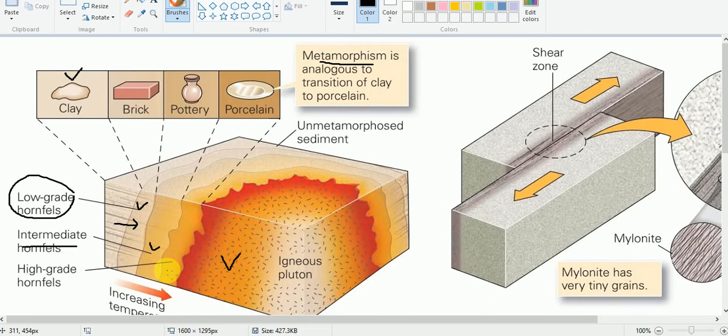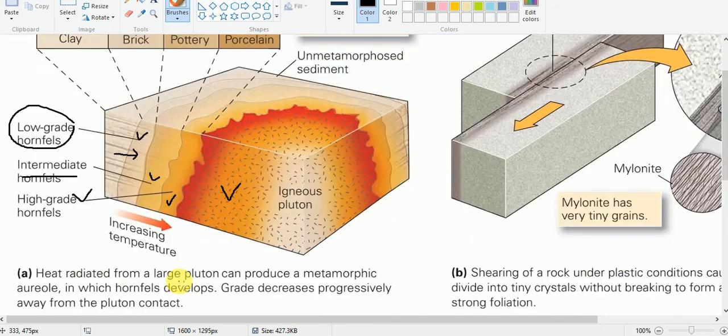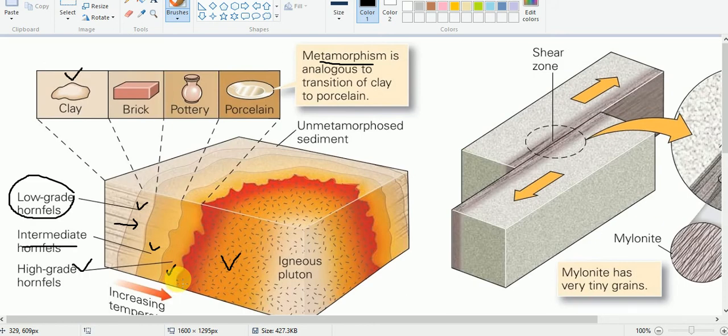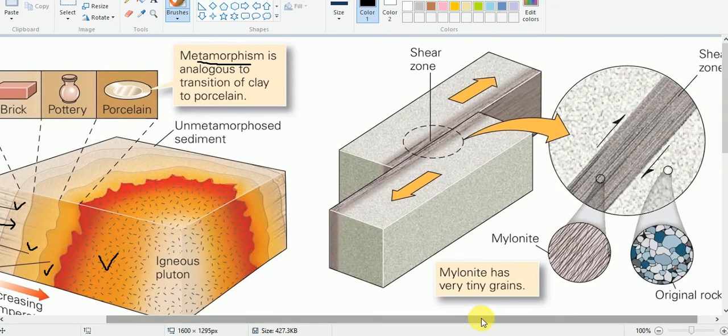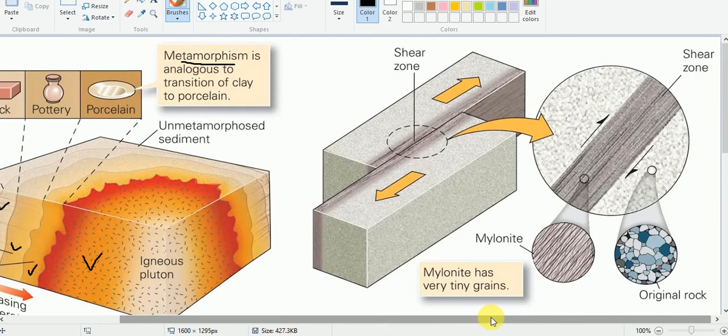And if the pressure is very high, and if the temperature is also very high, then you will get these high grade hornfels. This is just an example. The higher the heat and the higher the pressure, the higher will be the metamorphism process, the higher will be the grade of the rock.